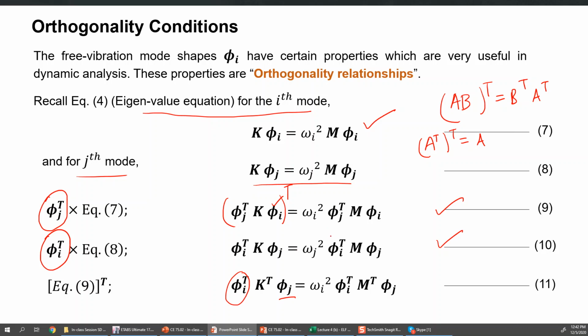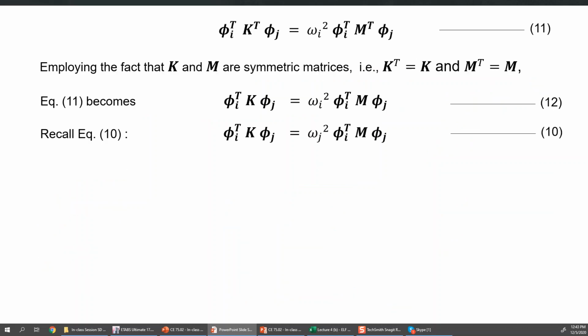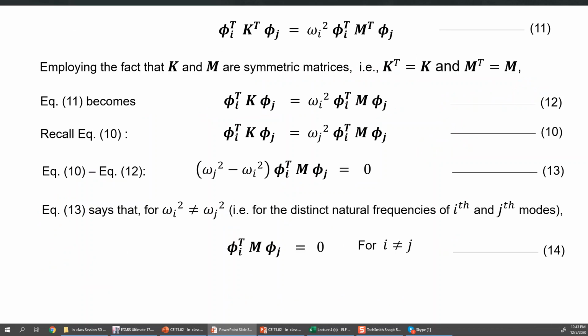And same here will be for the right hand side also. These will be replaced. Phi I will now be phi I transpose, and phi j transpose will simply be phi j now. Now you can have this equation. This is the same equation, and then equation 11 can be rearranged or written again